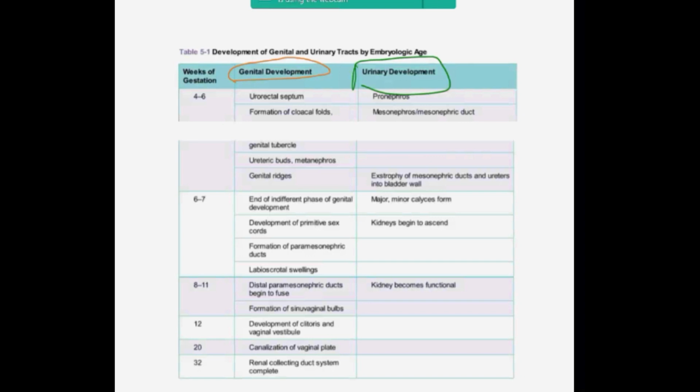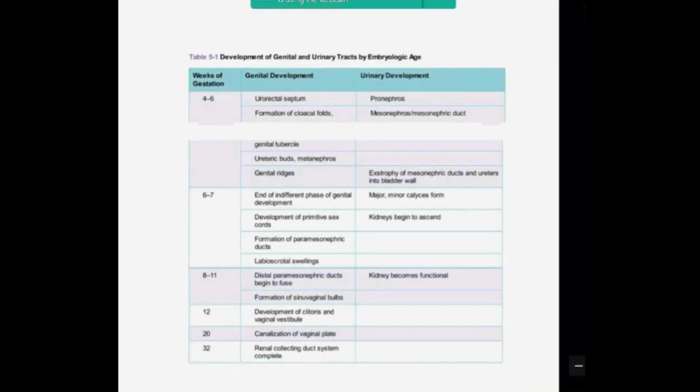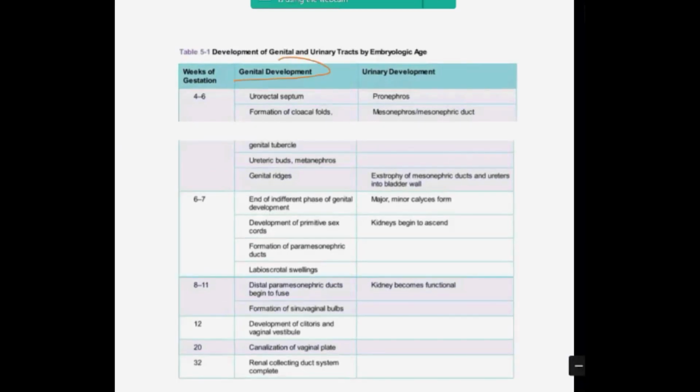Basically, anatomy-wise, both the urinary tract and genital tract are located very close together. They have some amount of proximity. Because they are close together, you can assume that they have developed from regions which are close together.